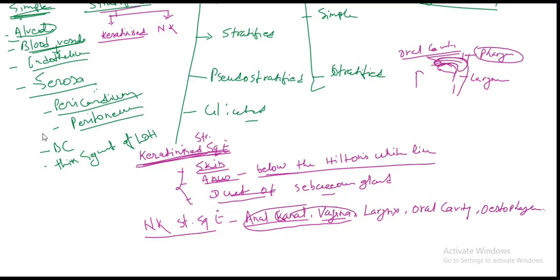You have to remember oral cavity, after that larynx, then after that esophagus. This lining is of non-keratinized stratified squamous epithelium. Okay, larynx, oral cavity and esophagus. This is the trick to remember.